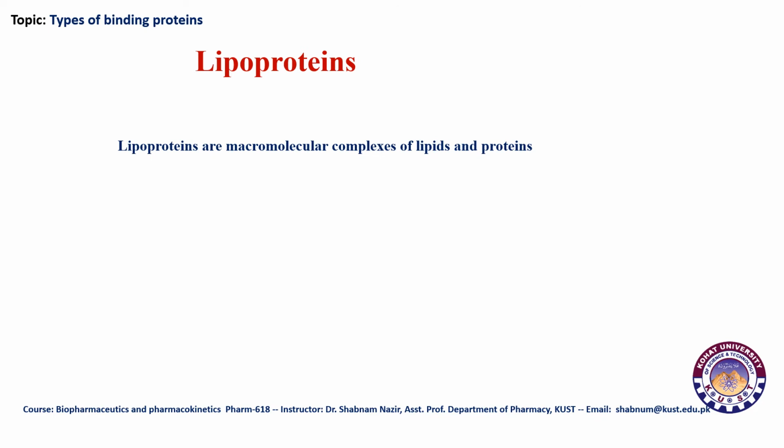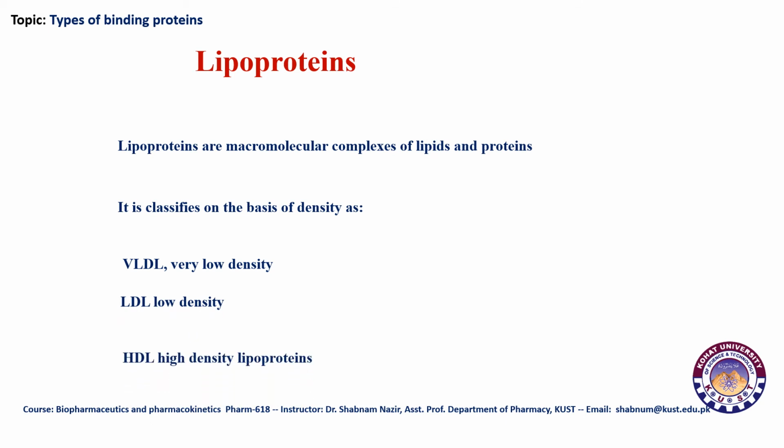These are large molecular complexes, and based on the same factor, they might be divided into three classes because of having various densities, like VLDL, very low density lipoproteins, and LDL, low density lipoproteins, and then HDL, high density lipoproteins, which are also called good cholesterol because it helps to remove the other cholesterols which are bad, from the bloodstream.